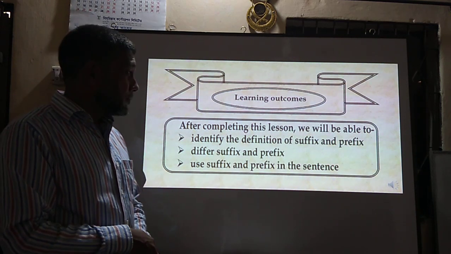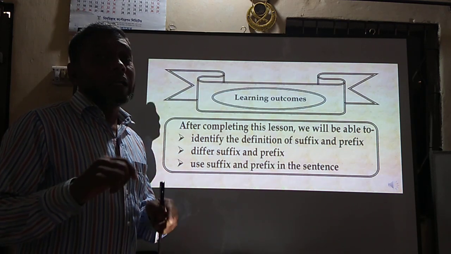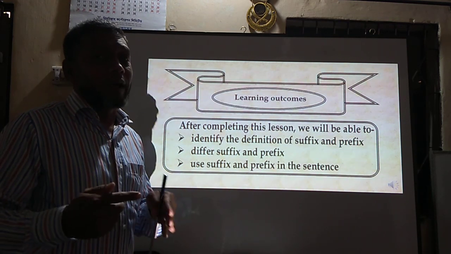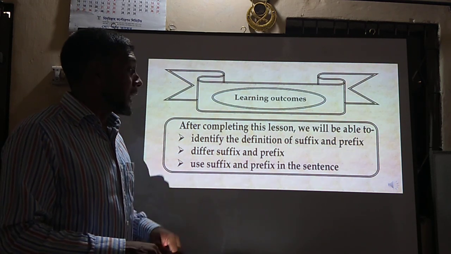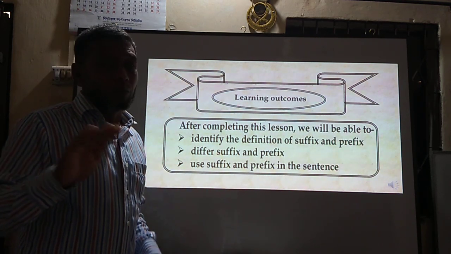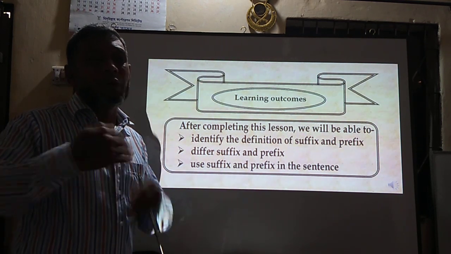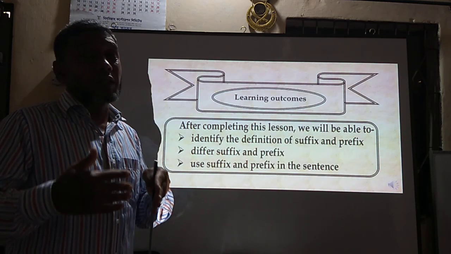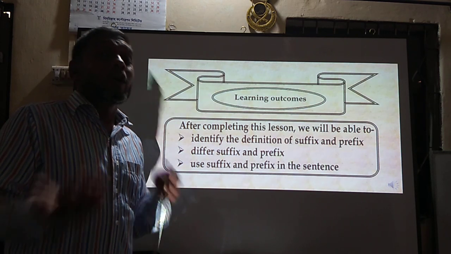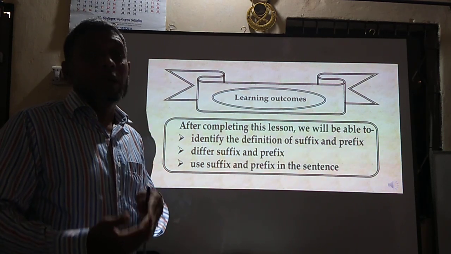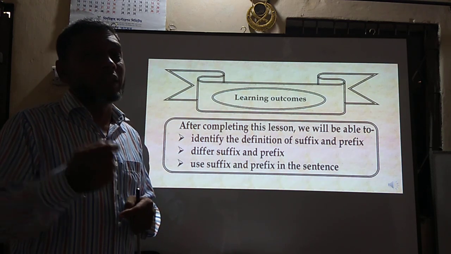Okay, dear students, my target is to give you some techniques and an easy way to identify a grammatical item very easily. So my today's target is to give you the background, the surface meaning of the prefixes and suffixes: how we can know these items, what suffixes are, what prefixes are, what their origin is, why they are used, and how we will use them in a sentence. This will be my today's topic.